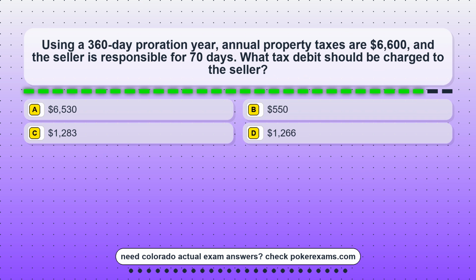Question 24. Using a 360-day proration year, annual property taxes are $6,600, and the seller is responsible for 70 days. What tax debit should be charged to the seller? Option A, $6,530. Option B, $550. Option C, $1,283. Option D, $1,266.